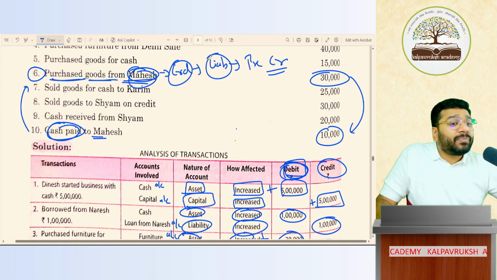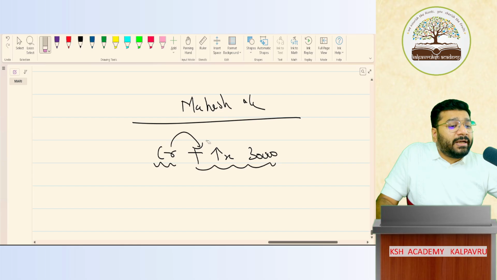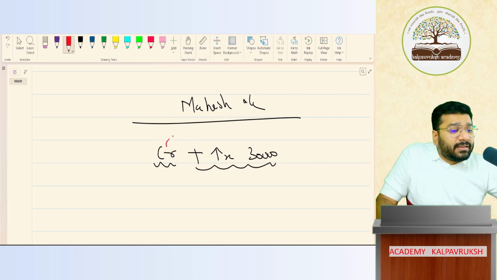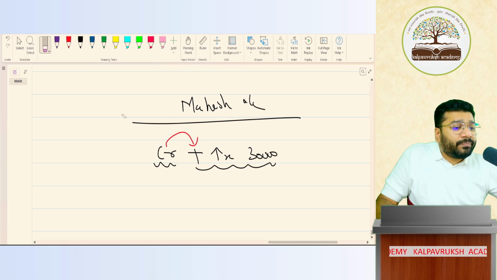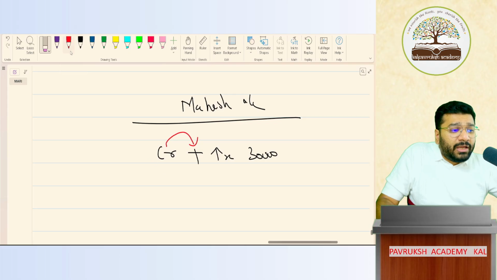Hence, it is liability. And to create the liability, in the past you gave credit. So the moment you gave the credit, we have to pay so much money. That is what it means. Yes or no? So credit has done the job of increasing the liability. So if credit is increasing liability, to decrease liability, what should I do now? I have to give a debit now.